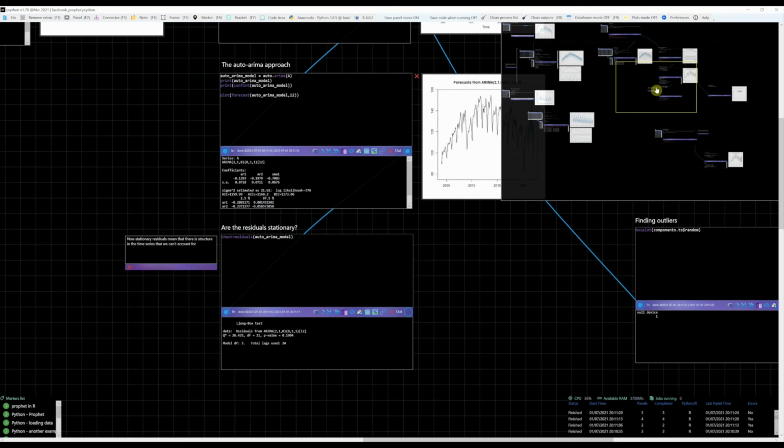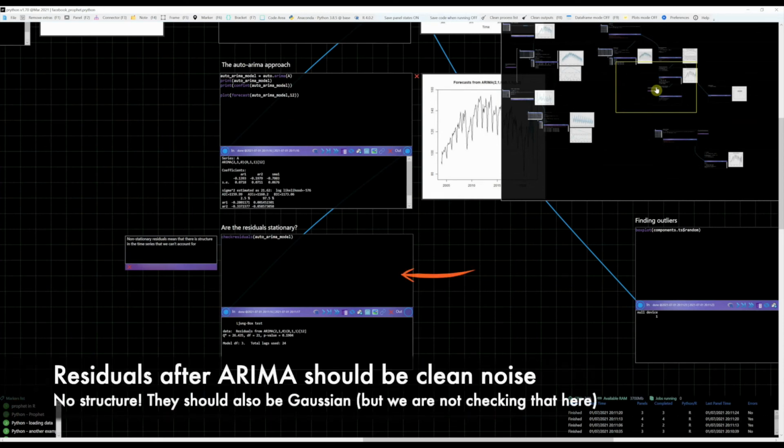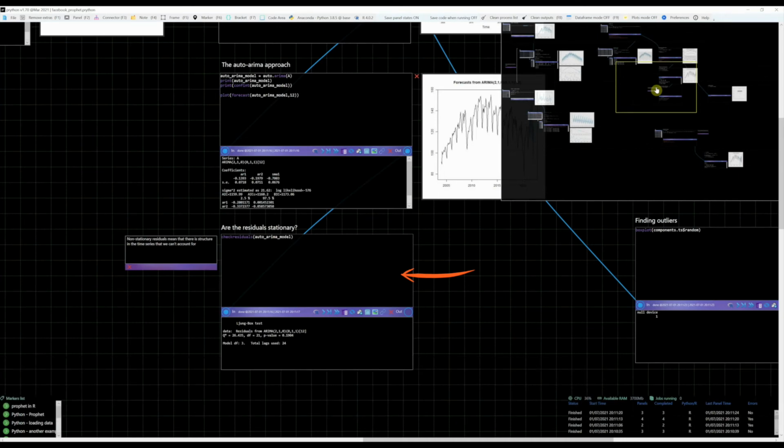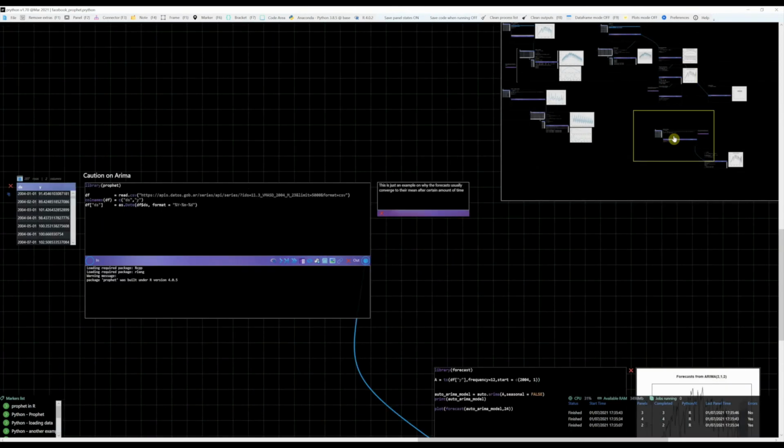This shows a problem with the auto-forecasting tools. They don't give us the same flexibility as we would have if we had the manual approach using the full ARIMA process. We should check if these residuals are stationary, meaning, do they have any structure? In this case, the null hypothesis is that they are stationary. Since the p-value is 0.19, we don't reject the null hypothesis. So overall, this auto.arima passes a basic check, obviously with some concerns on the quality of that autoregressive AR1 coefficient.